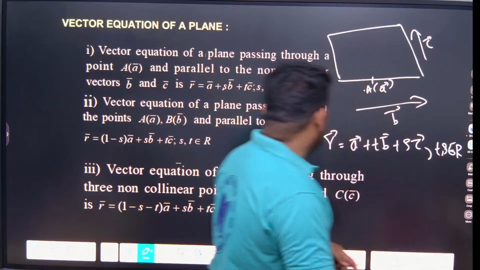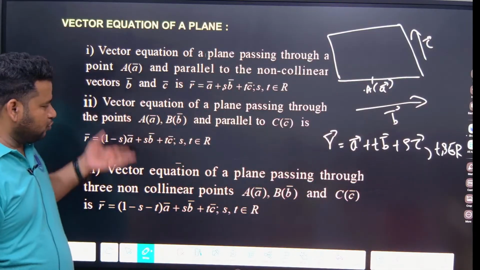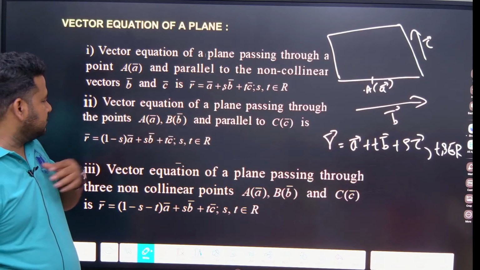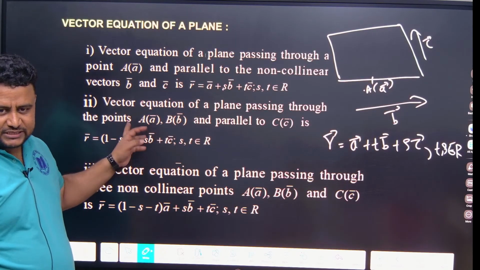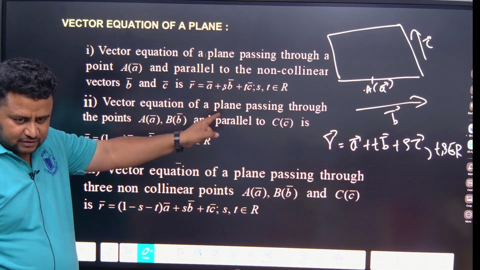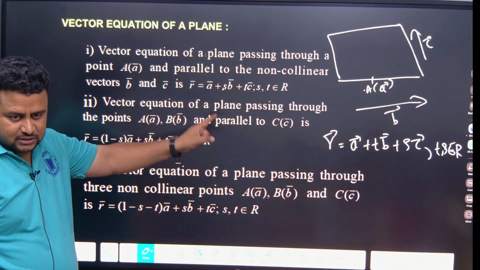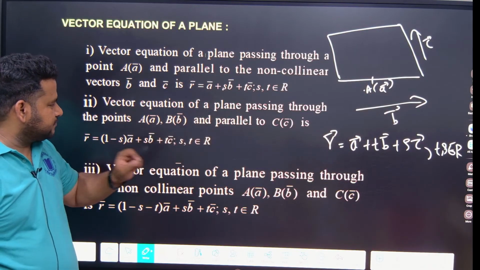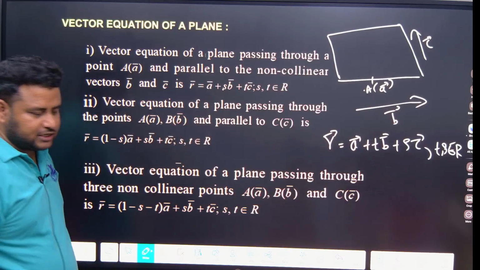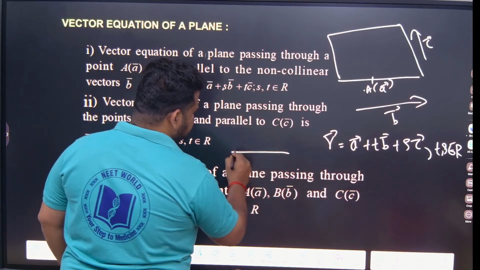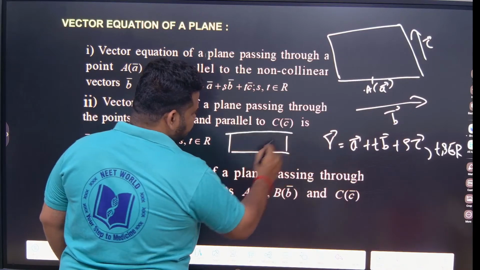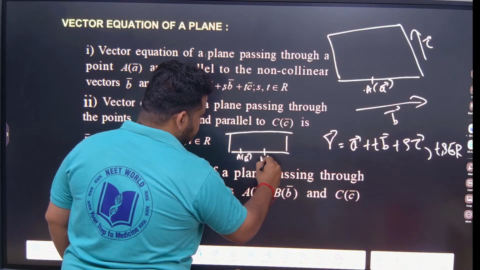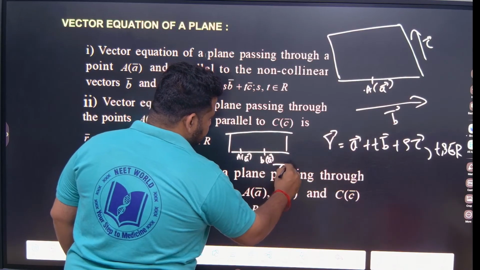Done? Okay, here we have two more. Vector equation of a plane passing through the points a, b and parallel to c. Now it is not just one position vector, the plane is passing through two position vectors and it is parallel to vector c. So what you will do at that time, see, this is the plane, this is vector a, this is vector b, and it is parallel to vector c.